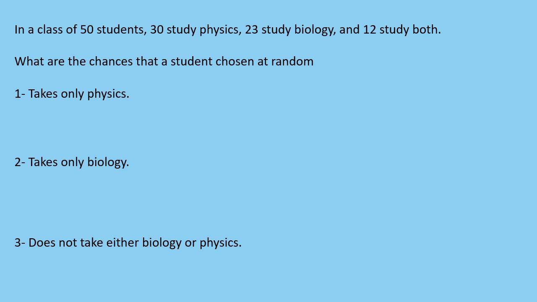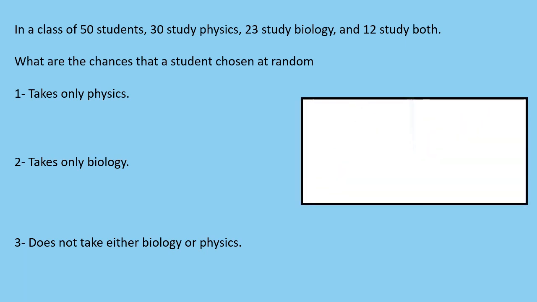To solve this problem using a Venn diagram, we can start by drawing a rectangle to represent the sample space of 50 students. This rectangle represents the universal set of our random experiment outcomes, which is whether or not a student studies a particular subject. We can use the Greek letter psi inside, or outside the rectangle, or simply use the capital letter U, or the capital letter S to represent the sample space.